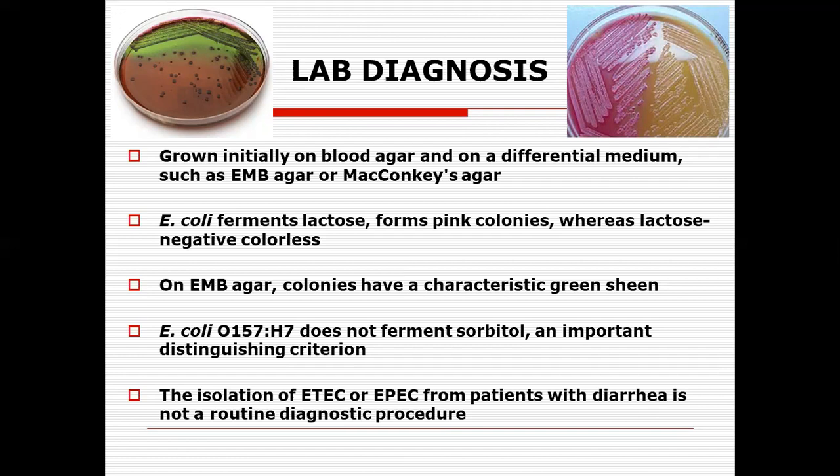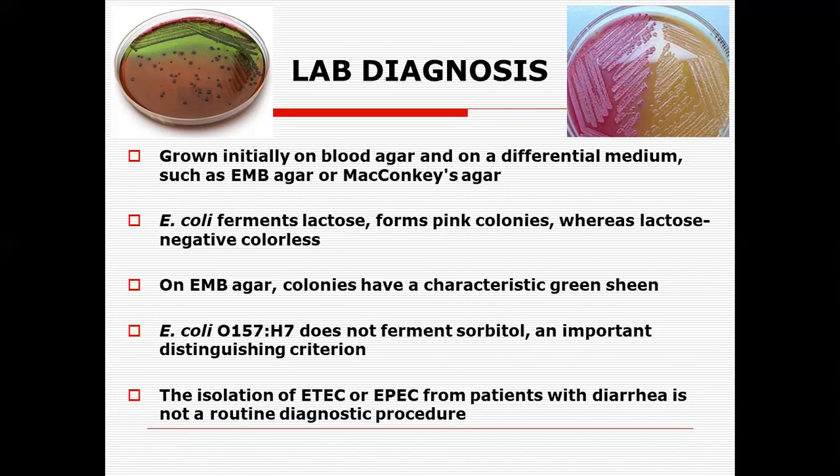If it is positive, it is Escherichia coli strain O157:H7. If it is negative, these are the other strains of Escherichia coli, the other enterotoxigenic or enterohemorrhagic strains. The isolation of the toxigenic and pathogenic strains from a patient with diarrhea is not a routine diagnostic procedure, but based on the clinical signs and symptoms and the history, we can really start with the treatment.